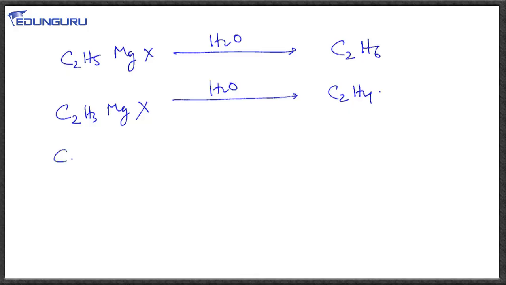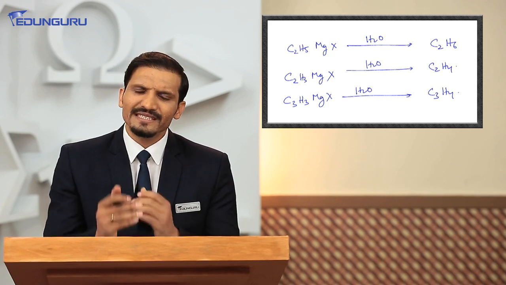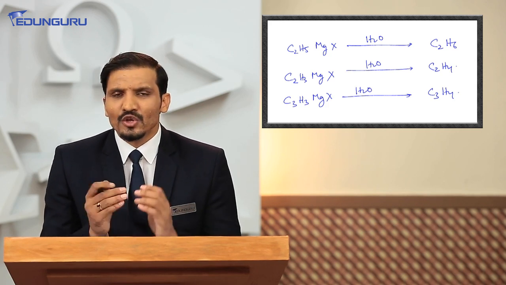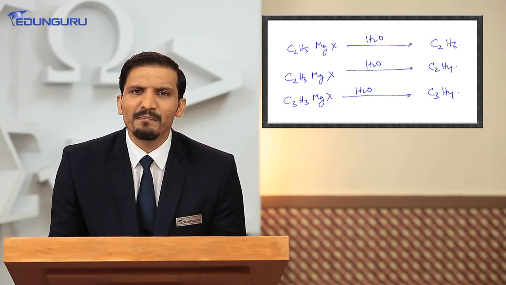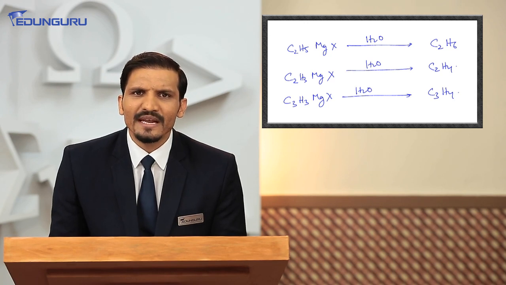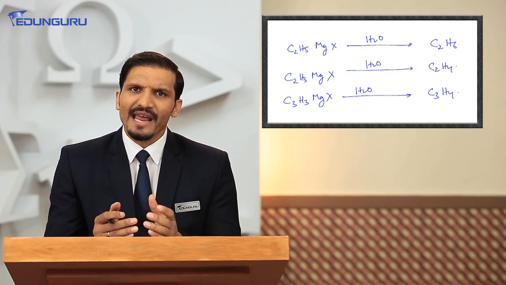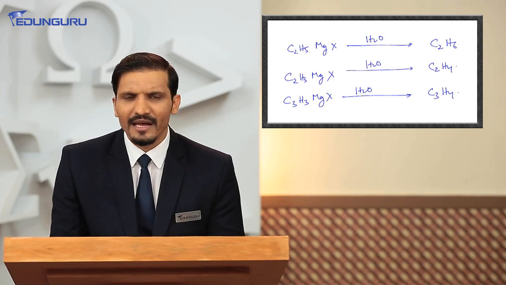Now in the next part, if we have C3H3MgX and make it react with water, then it forms C3H4, and that is going to be an alkyne. So this is again a method with which we can synthesize alkane, alkene and alkyne, though most commonly the method is employed for the preparation of alkanes, but here we can have alkene and alkyne as well in the products.